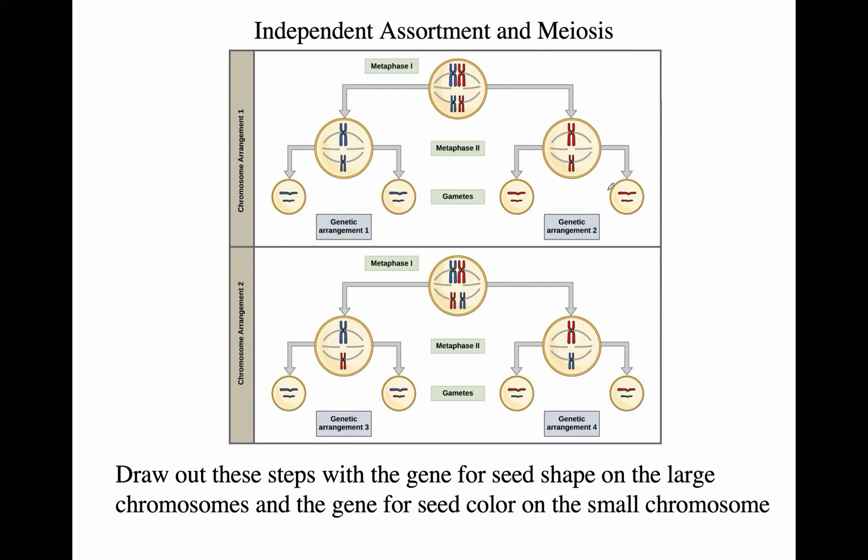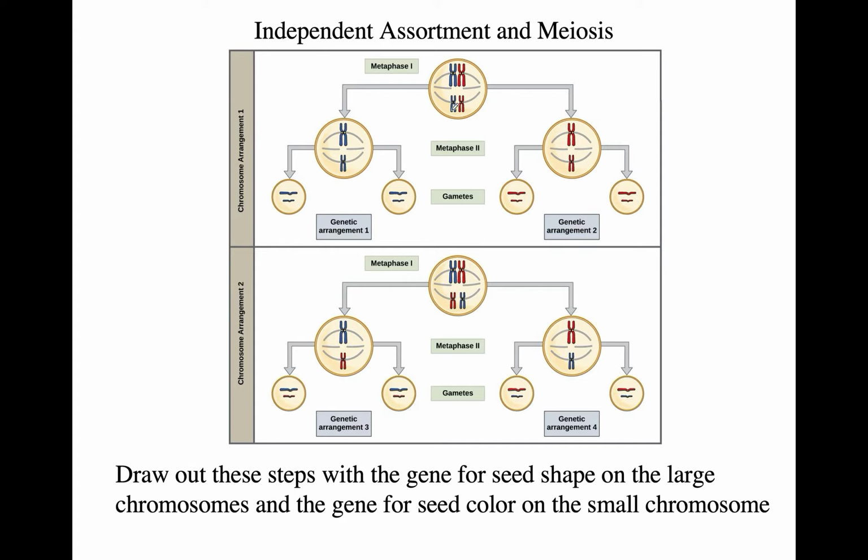Now here's a step where you get to practice. So what does independent assortment mean? So what is the law of independent assortment and how is it related? Basically, independent assortment means that when the time comes for meiosis to produce egg or sperm, the way that homologous chromosomes sit in the metaphase plate is independent of one another.